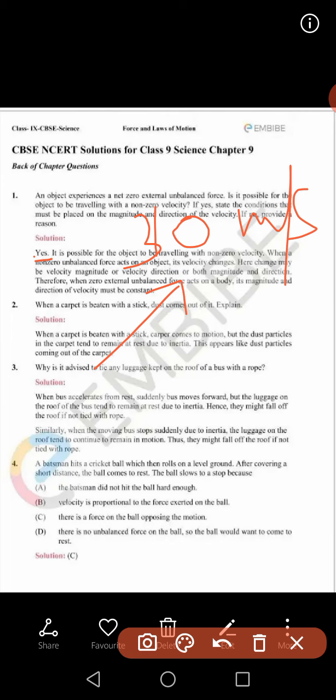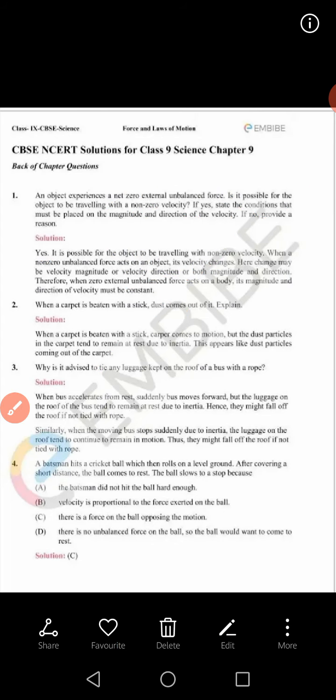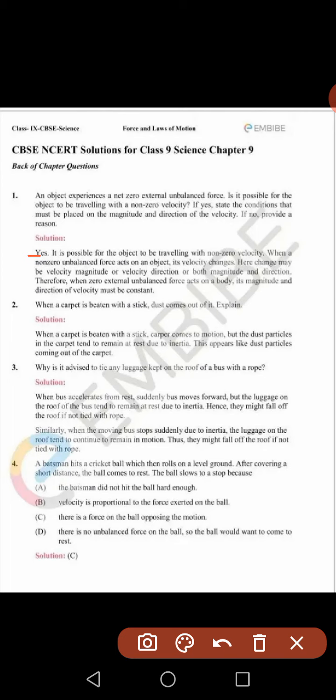So the question is, without applying any external force, is it possible for an object to move? Yes, it is possible, because when the car is moving with a constant velocity, we are not applying any force. If we apply force, either the velocity will increase when we apply accelerator, or the velocity will decrease when we apply brake. But if the car moves with a constant velocity, then we don't have to apply any unbalanced force. So the answer is yes, it is possible for the object to be traveling with a non-zero velocity when no unbalanced force acts on the object.